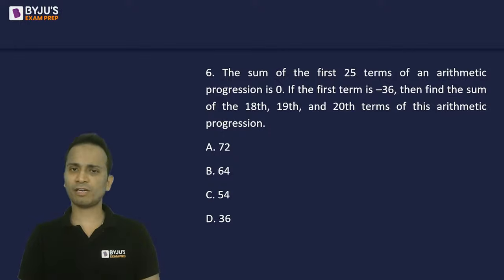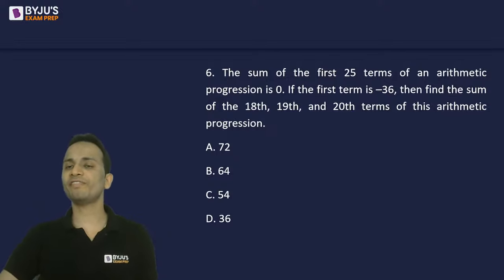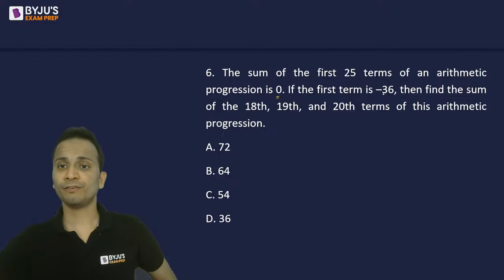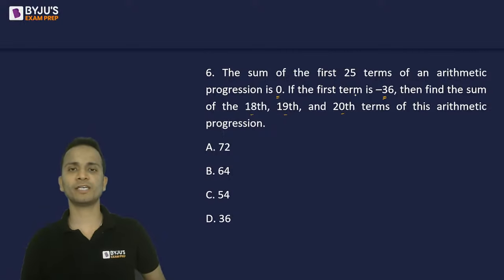Question number 6, again a very simple question. The sum of first 25 terms of an arithmetic progression is 0. The first term is given, then you'll have to find out the sum of 18th, 19th and 20th term of this arithmetic progression.